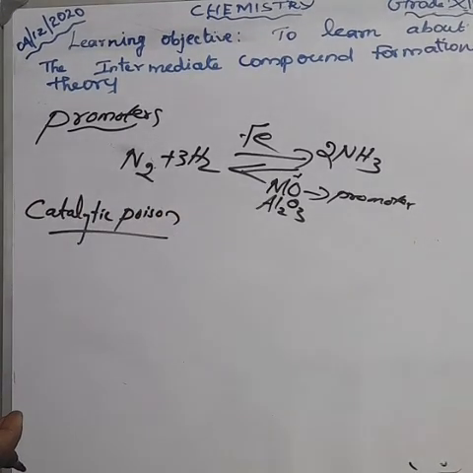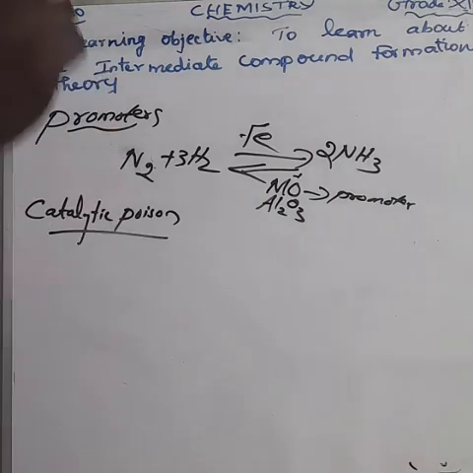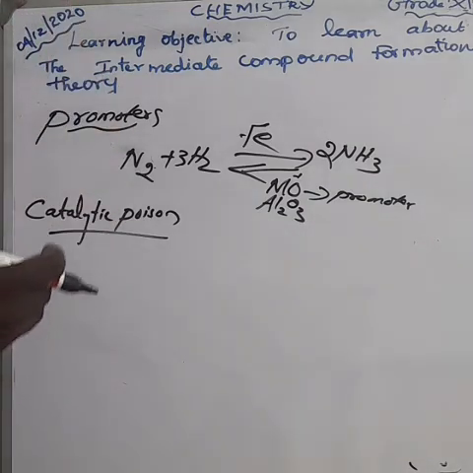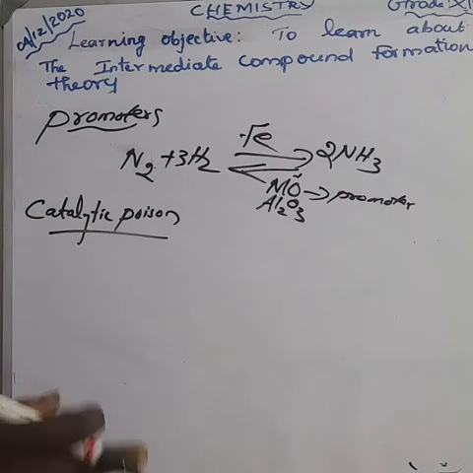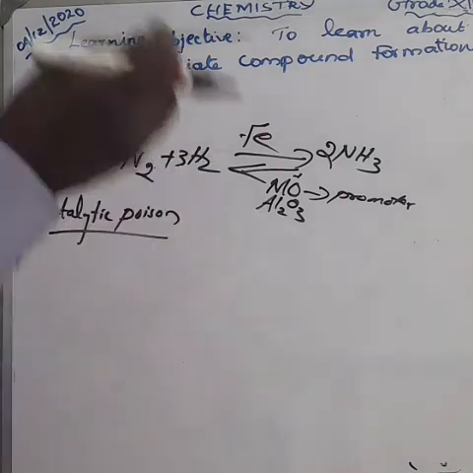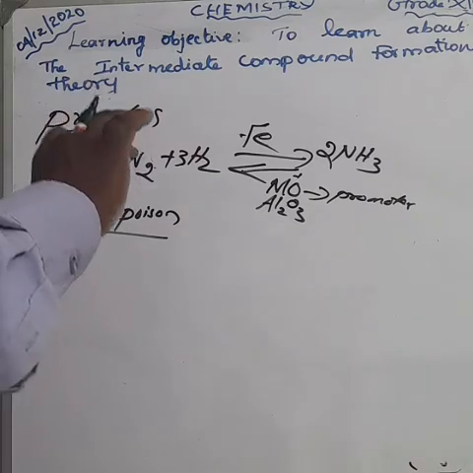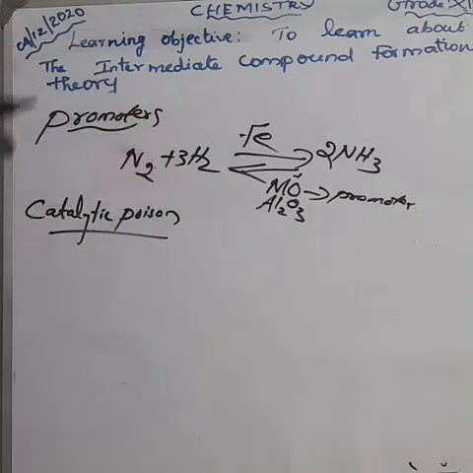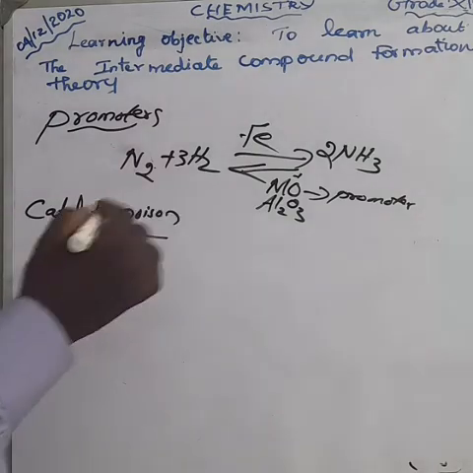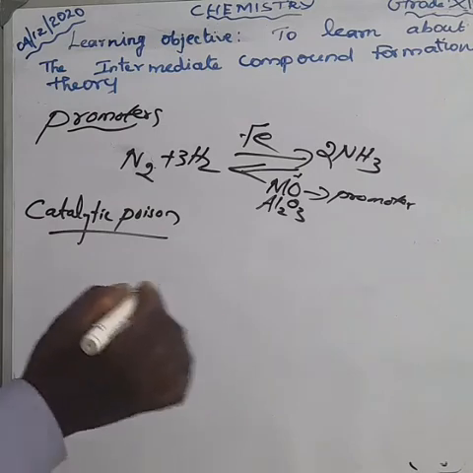Certain substances, when added to a catalyzed reaction, may decrease or completely destroy the activity of the catalyst. Those substances are called catalytic poisons. For example, take the reaction of sulfur dioxide.